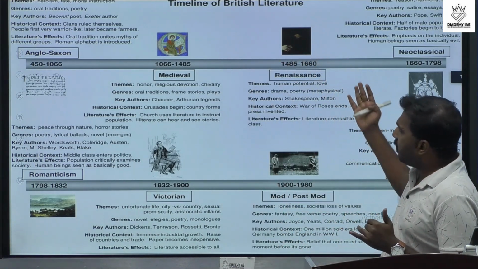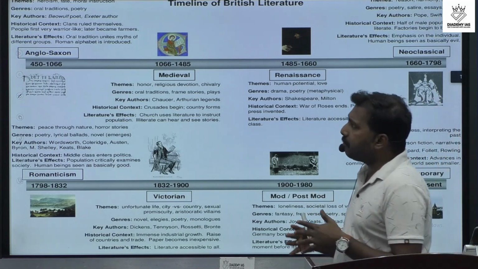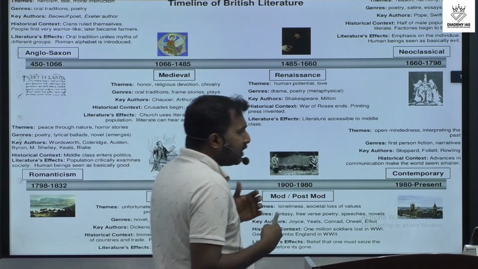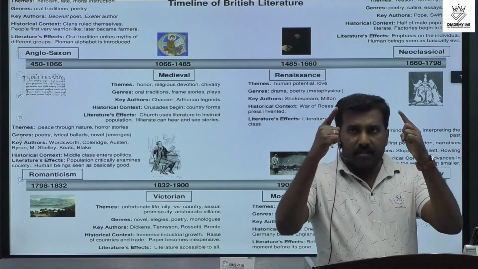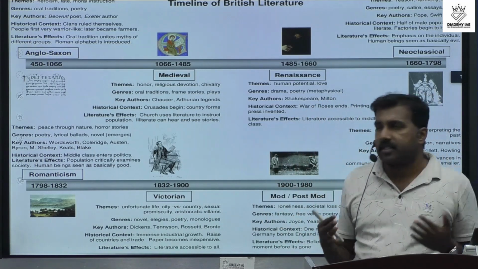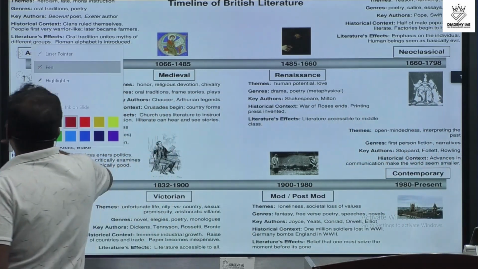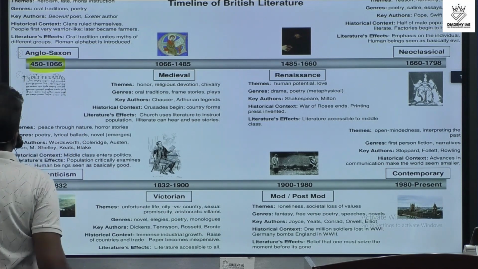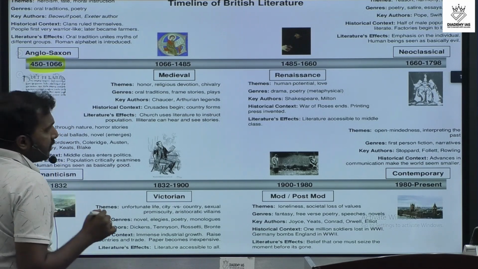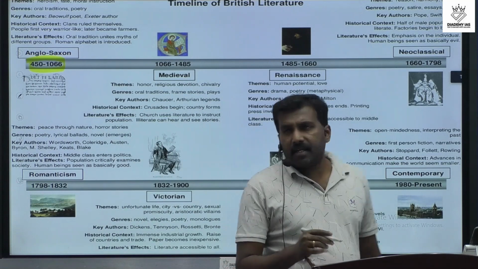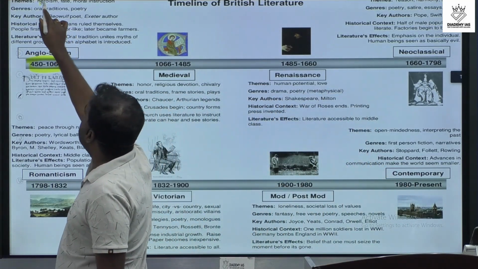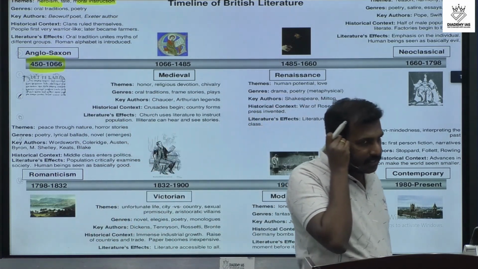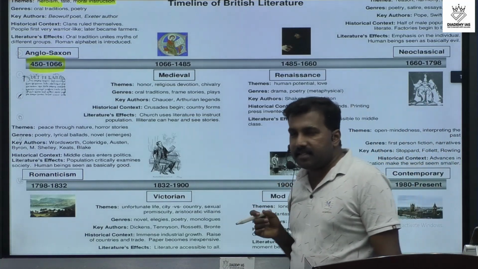So here in this slide we can discuss the overall period and its features in short, so we can easily recollect the important divisions of literature and its points. So let's discuss. Here the first one is Anglo-Saxon. We already studied Anglo-Saxon. What is the peculiarity of the Anglo-Saxon period? We can say that heroism was an important peculiarity, and moral instructions. Heroism and moral instructions. That means a lot of religious system there.